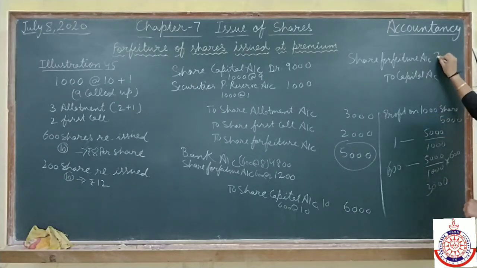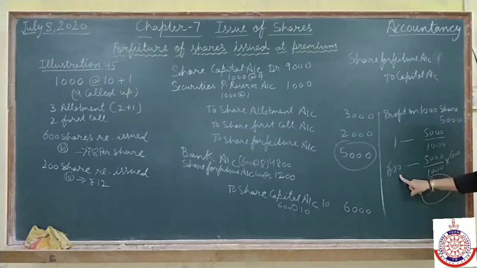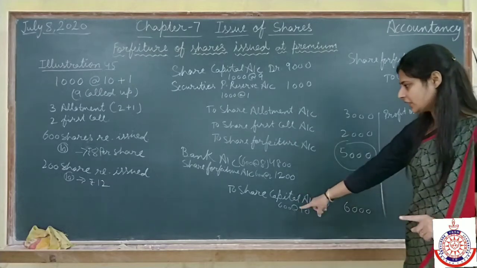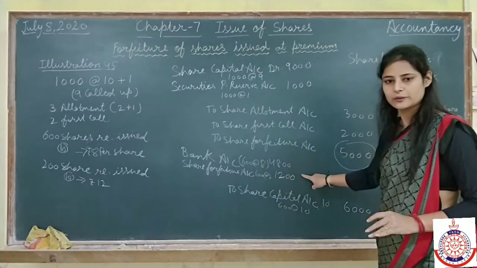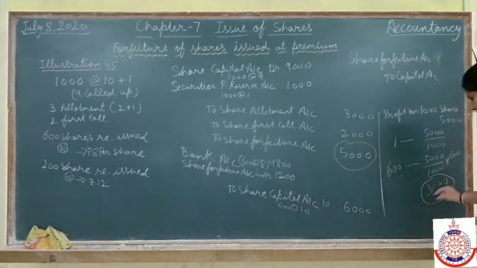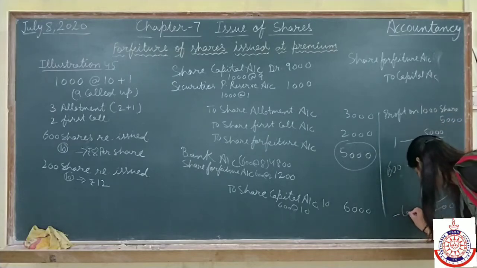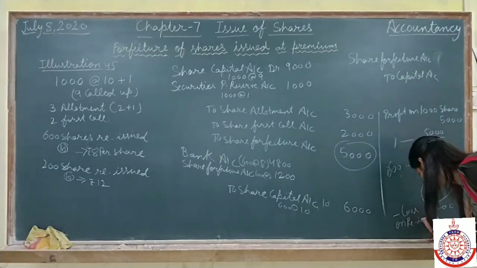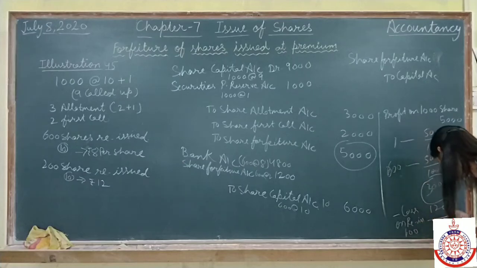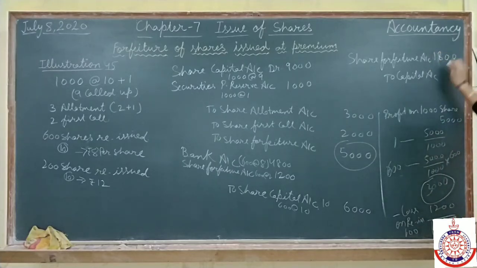Now profit on 600 shares is 3,000. Clear? Now when we reissued these 600 shares, we incurred a 1,200 loss. It means that loss we will compensate from this profit. 3,000 minus 1,200, the loss on reissue of 600 shares. Amount left is 1,800. So this 1,800 will go to capital reserve account.